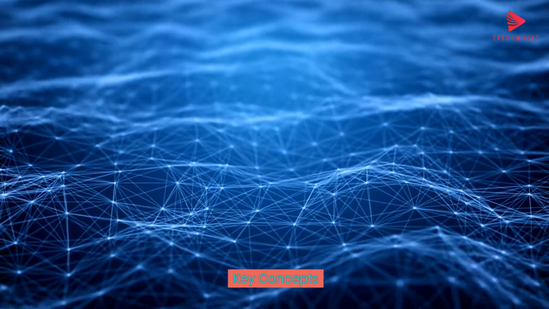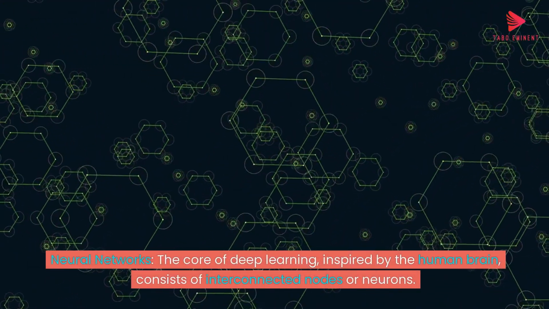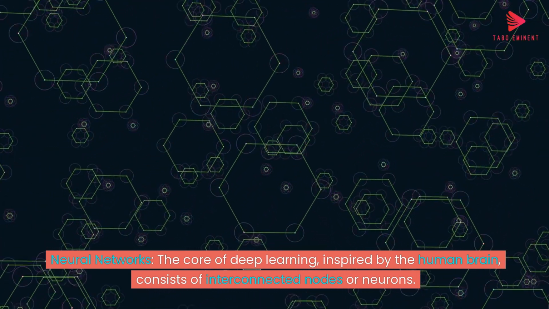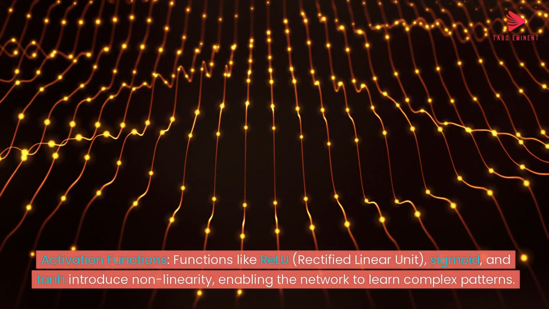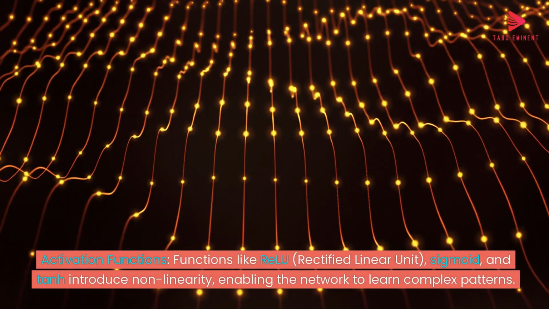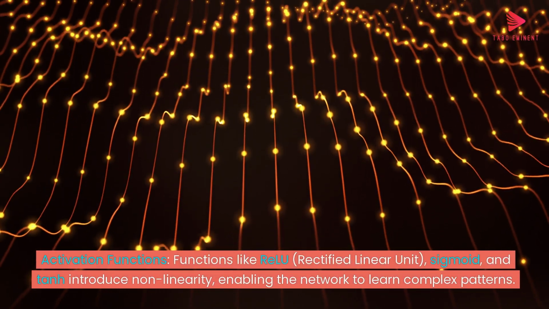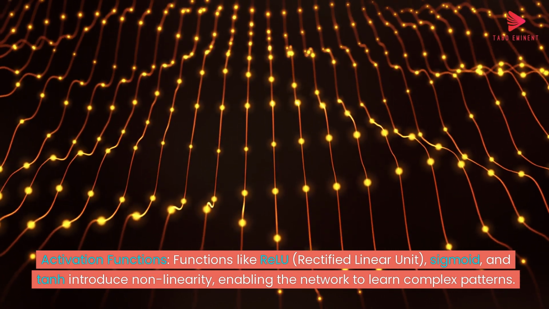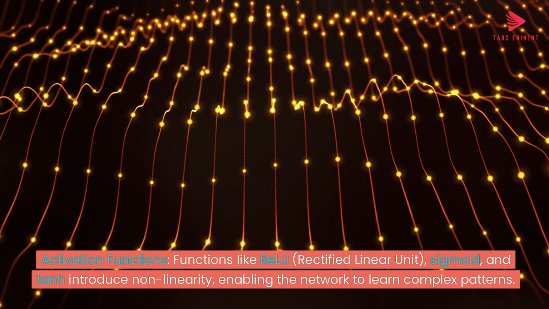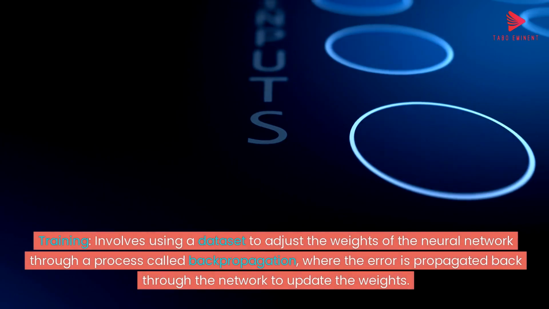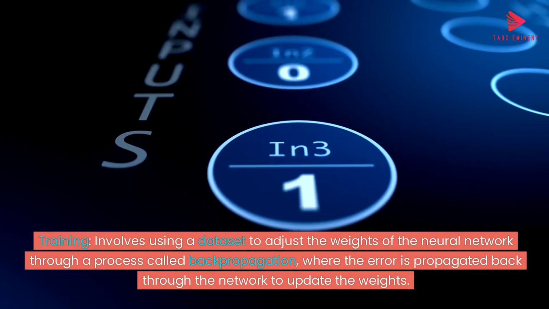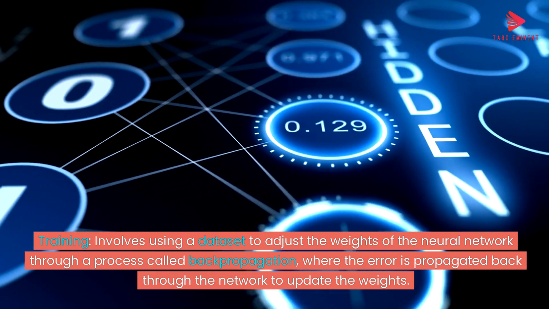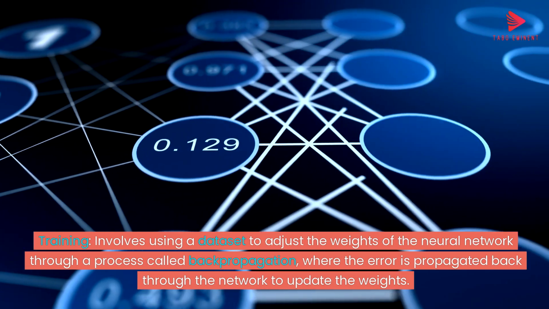Key concepts. Neural networks, the core of deep learning, inspired by the human brain, consist of interconnected nodes or neurons. Activation functions like ReLU, rectified linear unit, sigmoid, and tanh introduce nonlinearity, enabling the network to learn complex patterns. Training involves using a dataset to adjust the weights of the neural network through a process called backpropagation, where the error is propagated back through the network to update the weights.